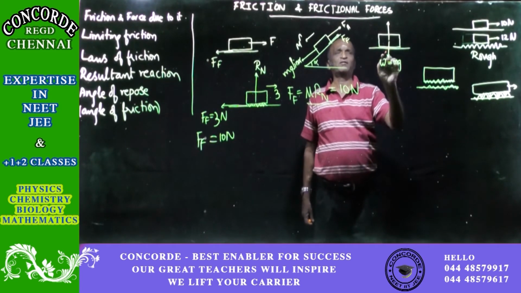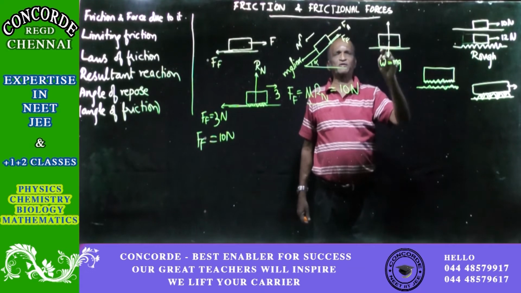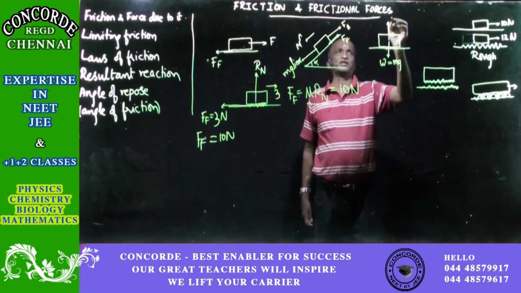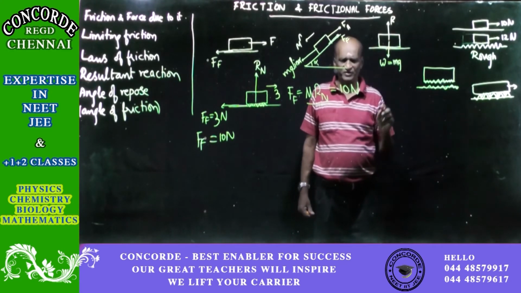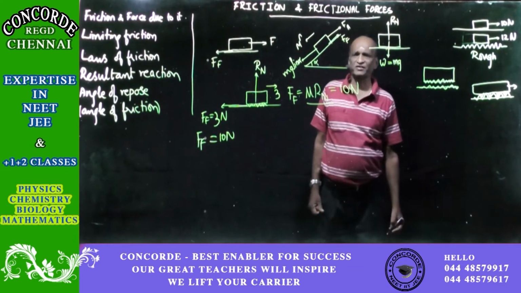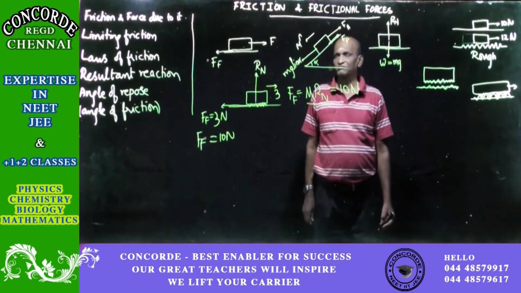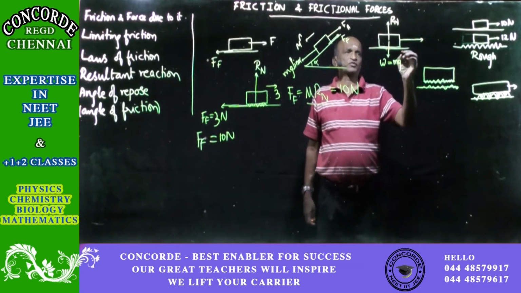And for that, when the force of the body is acting on the table, the table will apply an equal and opposite reaction. And if that is at 90 degrees to the surface on which the body is resting, then that 90 degrees is called the normal direction. The reaction in that direction is therefore called normal reaction. Right. So now let us apply the force.